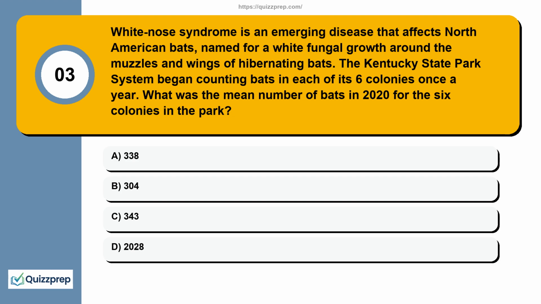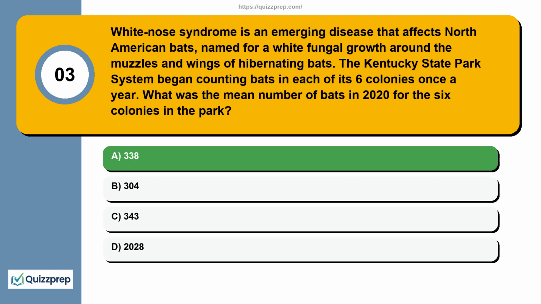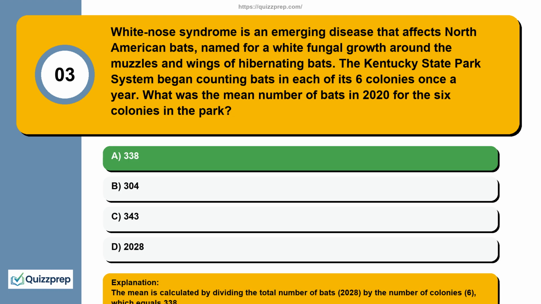Question 3. White nose syndrome is an emerging disease that affects North American bats, named for a white fungal growth around the muzzles and wings of hibernating bats. The Kentucky State Park system began counting bats in each of its 6 colonies once a year. What was the mean number of bats in 2020 for the 6 colonies in the park? 338, 304, 343, 2028. The mean is calculated by dividing the total number of bats, 2028, by the number of colonies, 6, which equals 338.